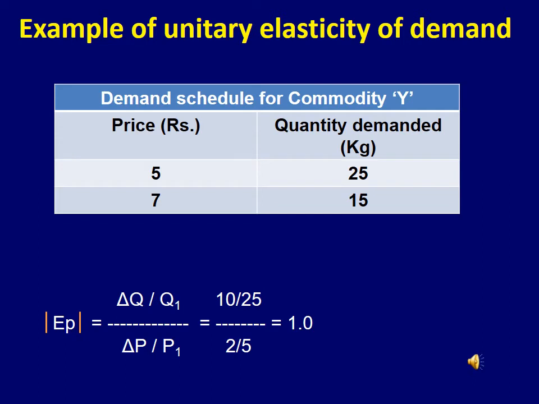This is the elasticity value, which is equal to 1, and this corresponds to unitary elasticity of demand. That means the demand for commodity Y changes in the same proportion as the changes in the price of that commodity, or the price of the commodity Y.